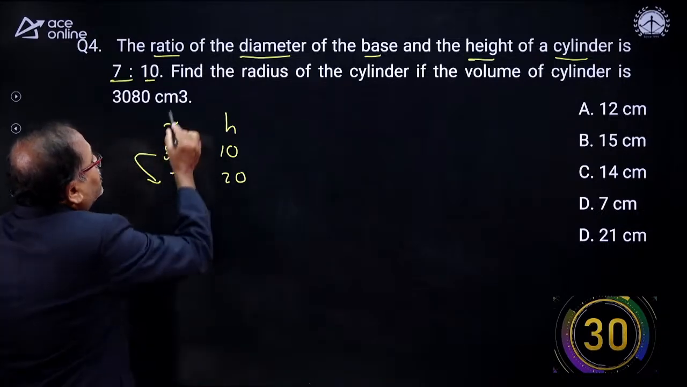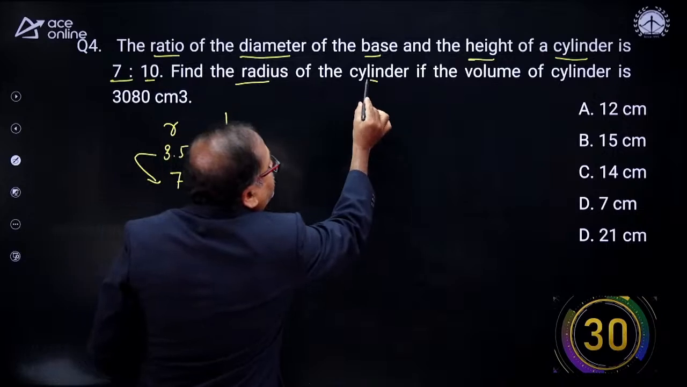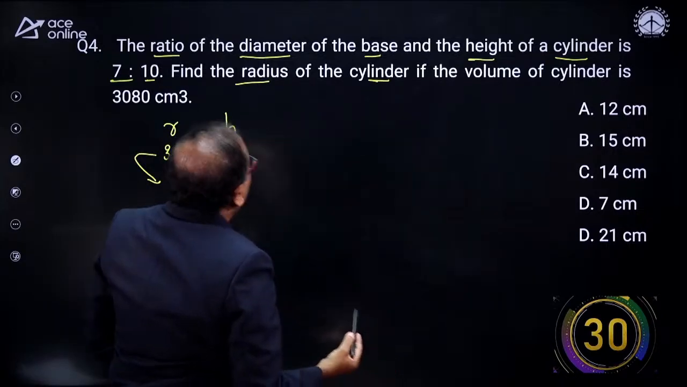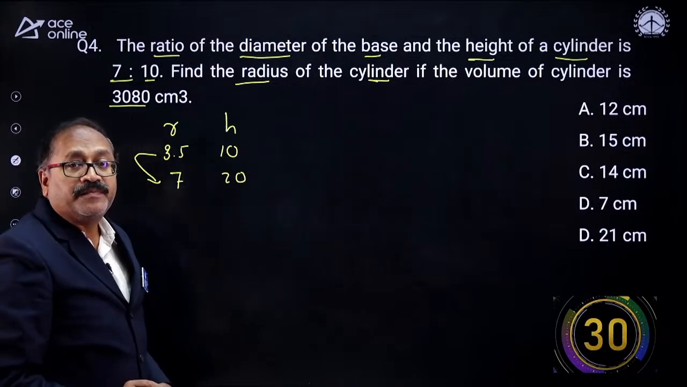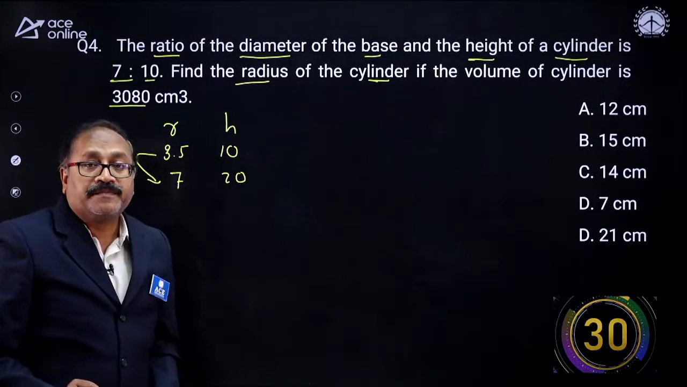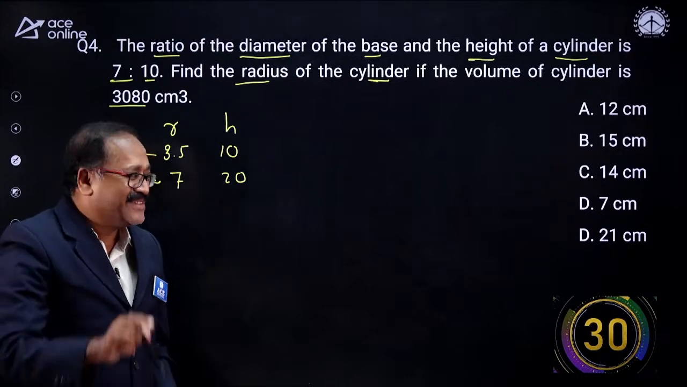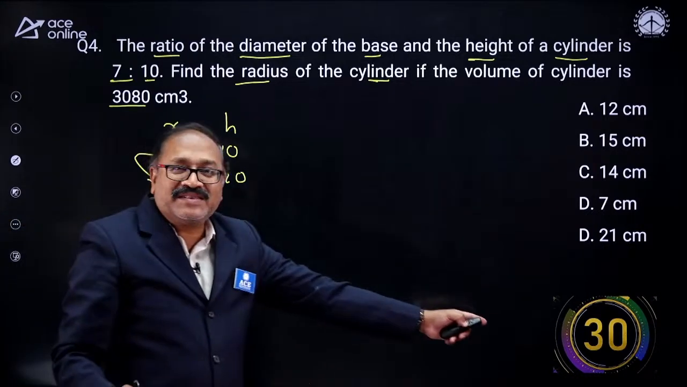Next one. What is said? Find the radius of the cylinder if the volume of the cylinder is this much cubic centimeter. Yes, friends. So it is your time and your 30 seconds starts now.